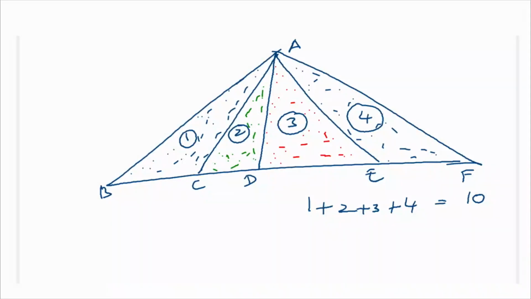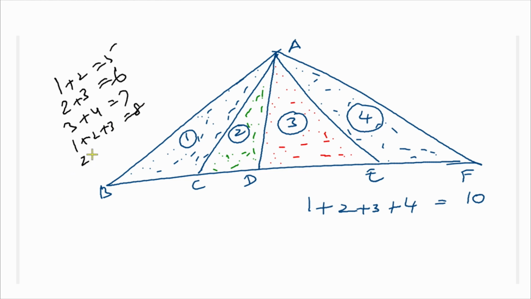Yeah, exactly correct. So triangle ABC is one triangle, triangle ACD is a second triangle, triangle ADE is a third triangle, triangle AEF is a fourth triangle, and 1 plus 2 gives the fifth one, 2 plus 3 gives the sixth one, 3 plus 4 gives the seventh one, 1 plus 2 plus 3 gives the eighth one, 2 plus 3 plus 4 gives the ninth one, 1 plus 2 plus 3 plus 4 gives the 10th one. Clearly there are 10 triangles, correct?